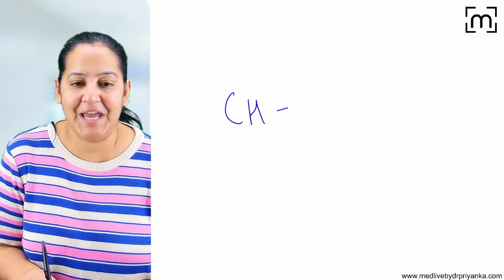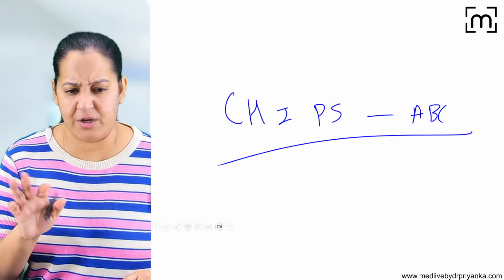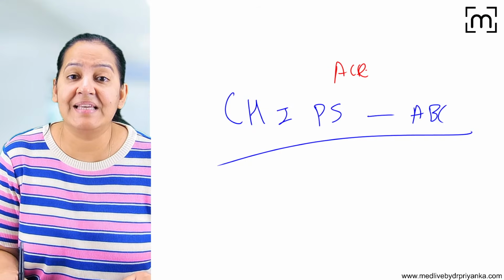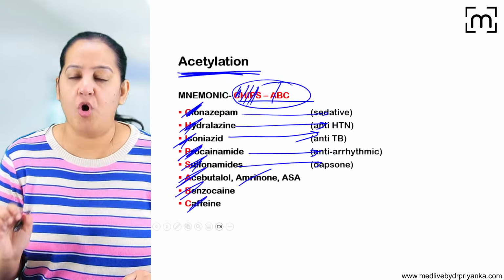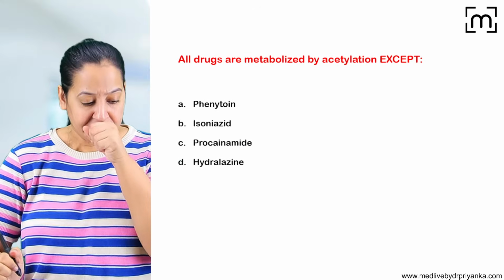So CHIPS ABC. You get many questions on that. I will show you the questions also. These are the drugs which are metabolized by acetylation. That is phase 2, conjugation reaction, phase 2 metabolism. Read the question. Tell me the answer quickly.